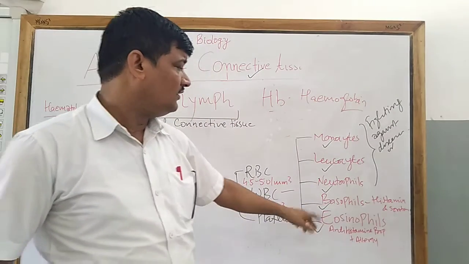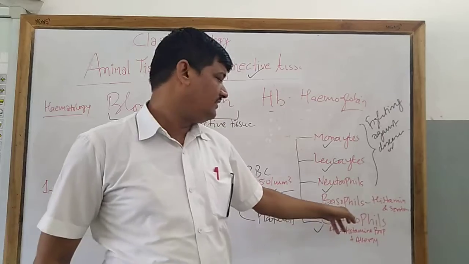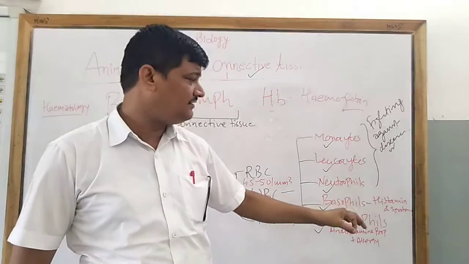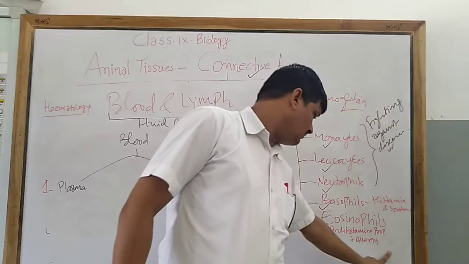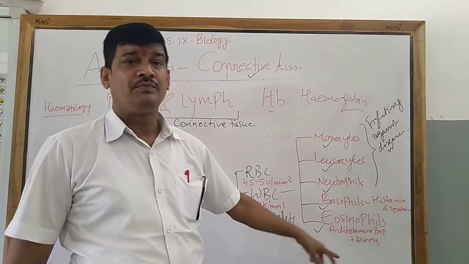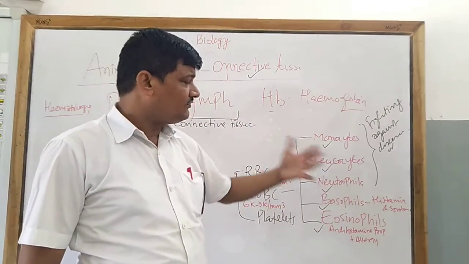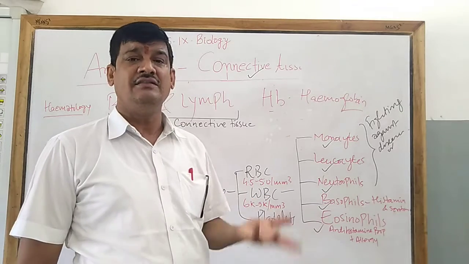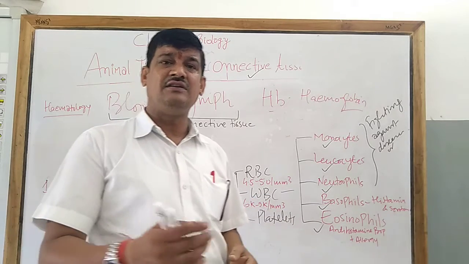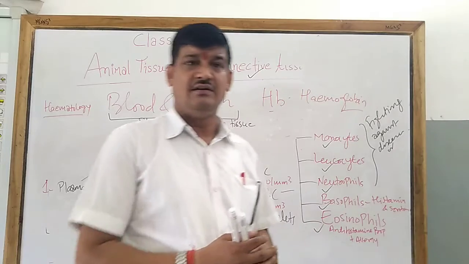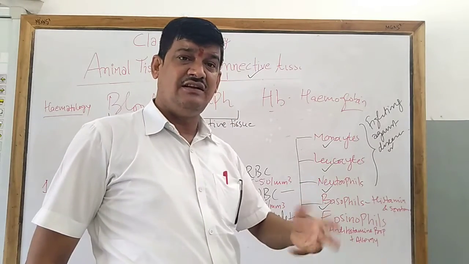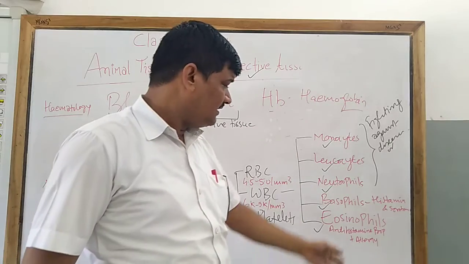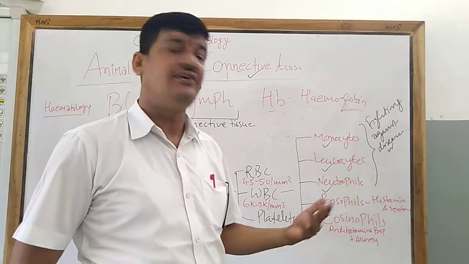It works against basophil, it minimizes the histamine and the serotonin. When the concentration of eosinophil is increased abnormally, that is the disease called eosinophilia. So what is eosinophilia? It is an allergic reaction, an allergic situation when the count of eosinophil is increased.